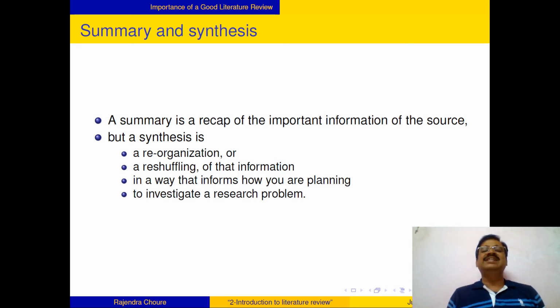You are not summarizing what is there in the literature, but you are arranging that, reorganizing that, reshuffling that so that it tells a story from your perspective, from your viewpoint. Okay. And for that you may have to change all those building blocks of your literature and arrange those to tell a coherent specific story.